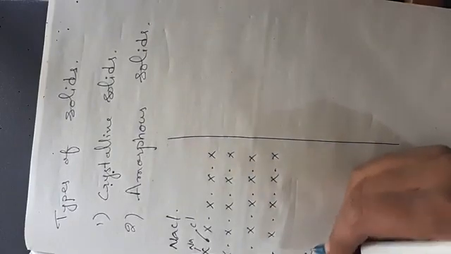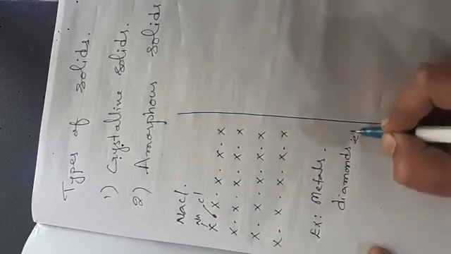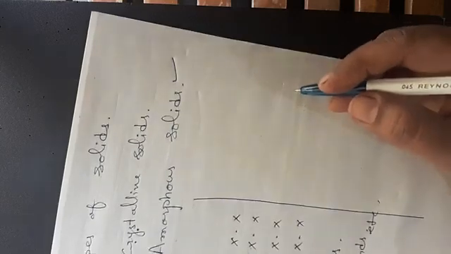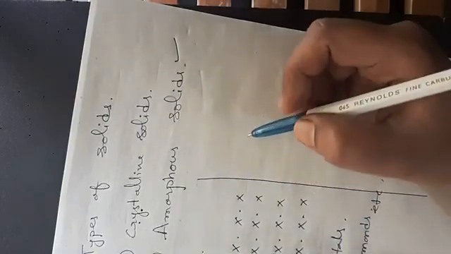Examples are all metals. All metals come in this category, and another example is diamond, etc. Now come to the point, that is what are amorphous solids. The amorphous solids are the solids in which the atoms and ions are not arranged in a regular repeated three-dimensional pattern.